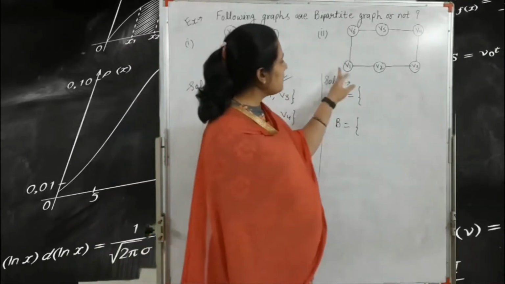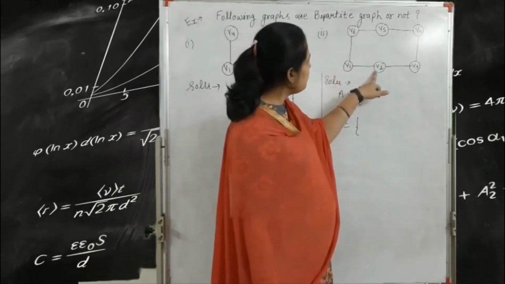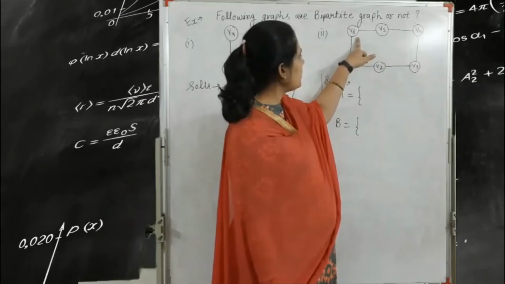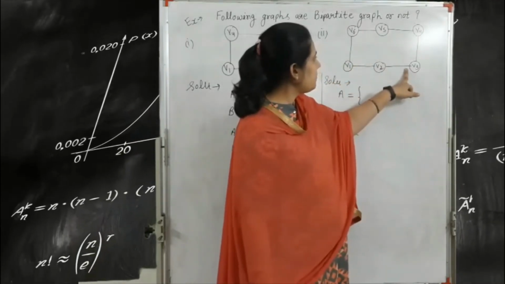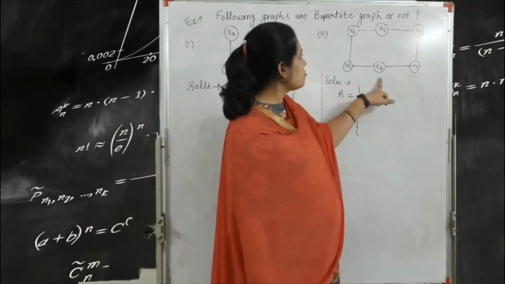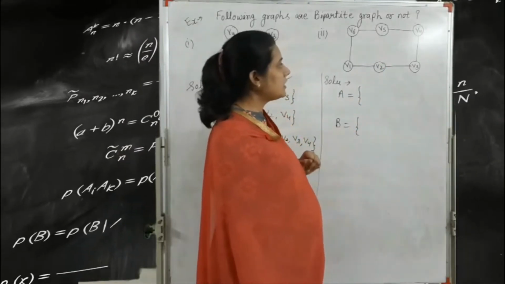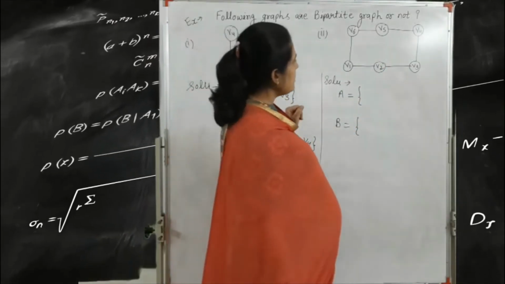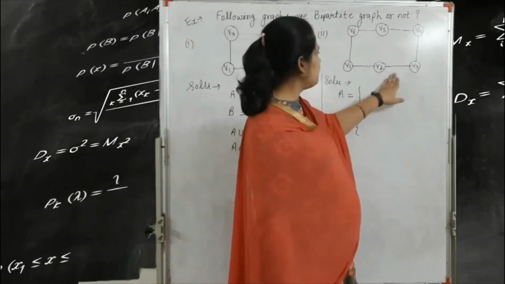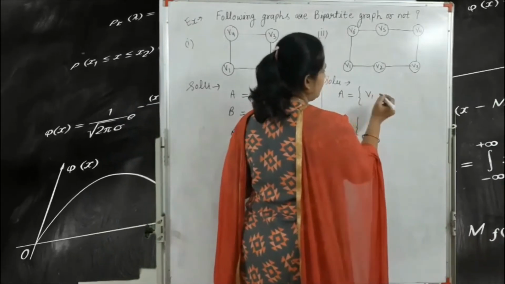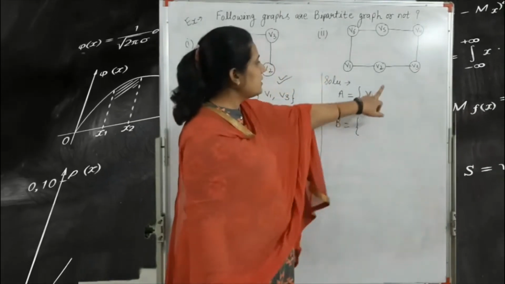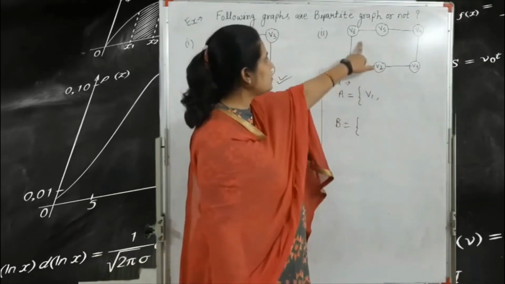Here V1 is connected to V2 and V6, but V1 is not connected to V3 and V1 is not connected to V5. The second one, V2, is connected to V1 and V3. So if we write here V1, we can't write here V2 and V6.